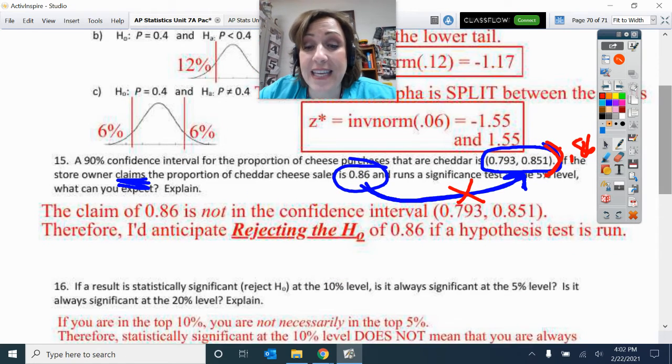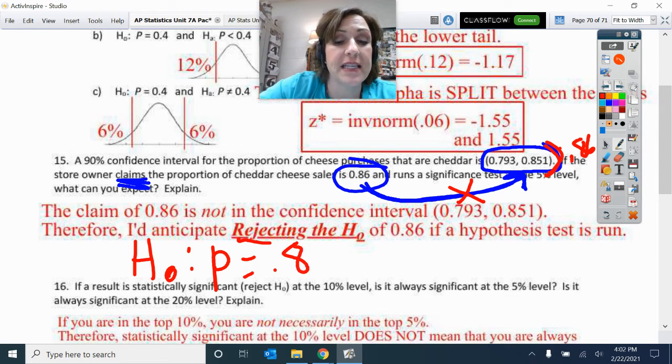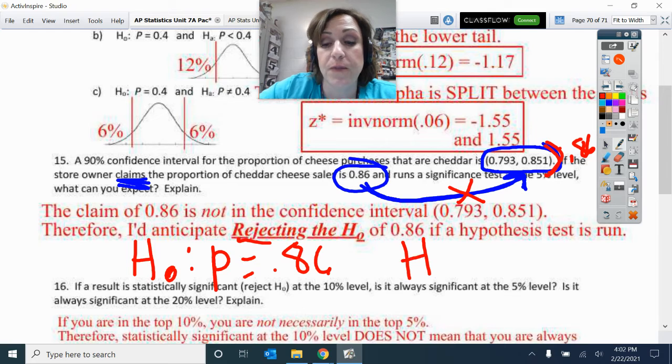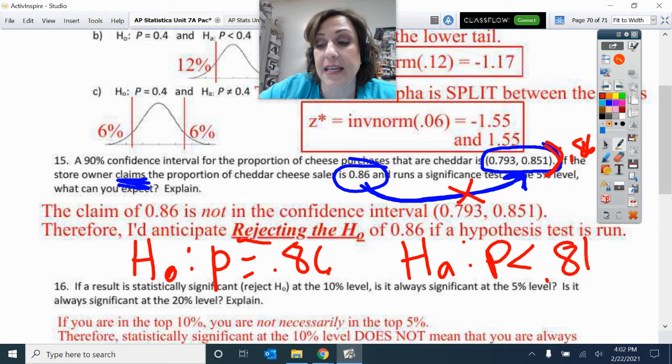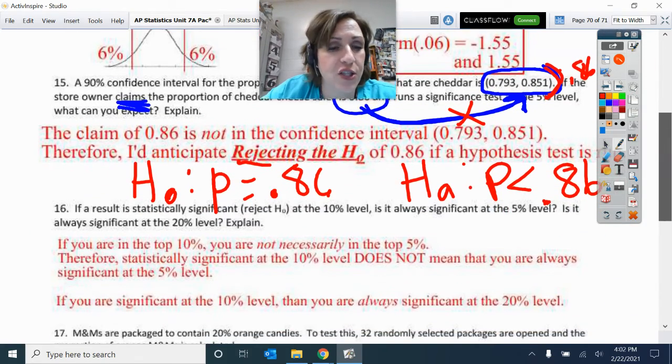So since I think that it is lower than 0.86, I would end up rejecting because our null hypothesis would say p is 0.86, and of course our alternative is, I guess, this less than, because I think that it's entirely below.